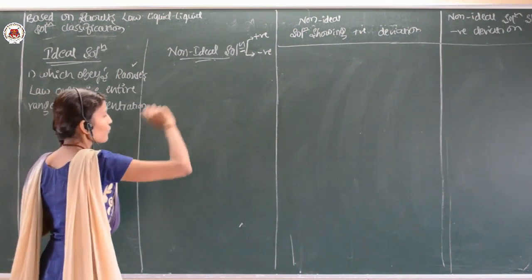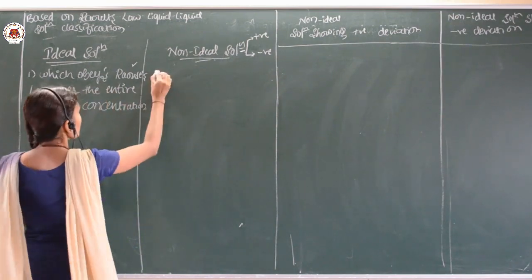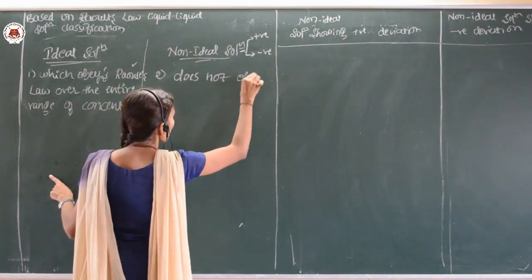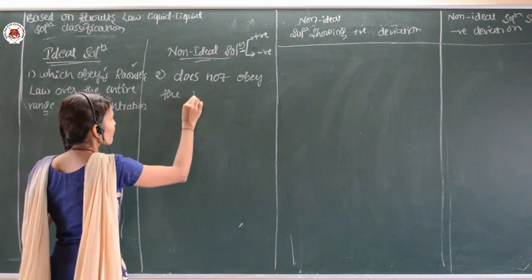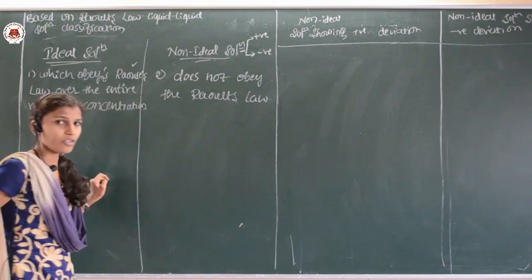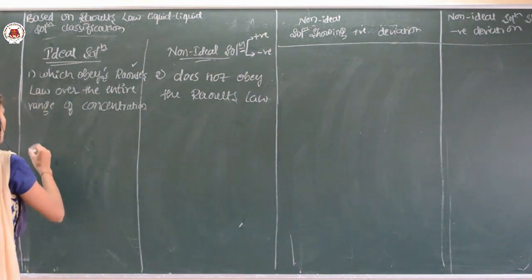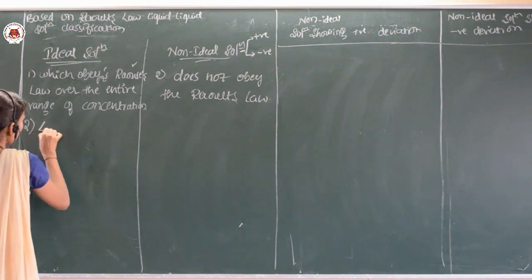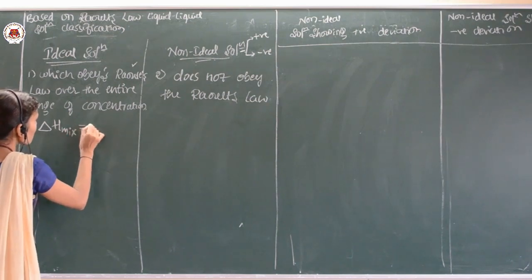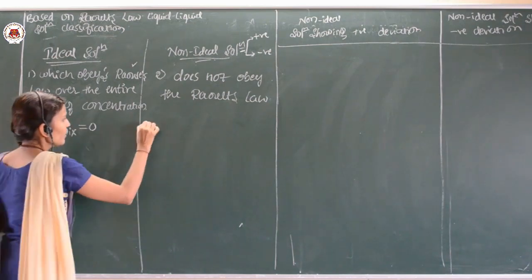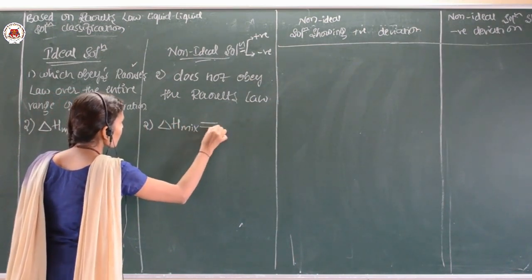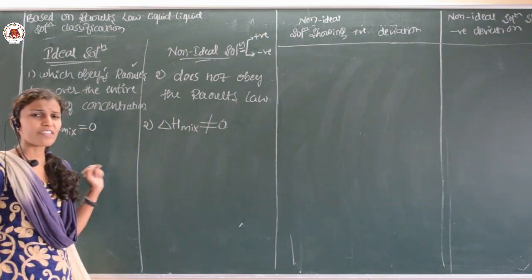And in case of non-ideal solution, exactly opposite, the solution which does not obey Raoult's law. So second point, here the change in enthalpy, delta H mixing, is equal to 0, and here the change in enthalpy after mixing is not equal to 0. So what is the meaning of this?